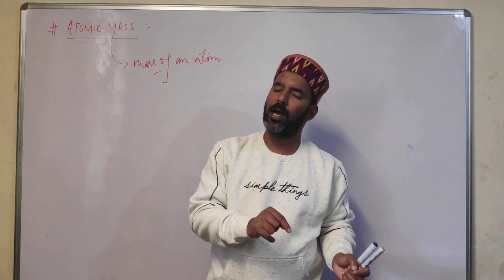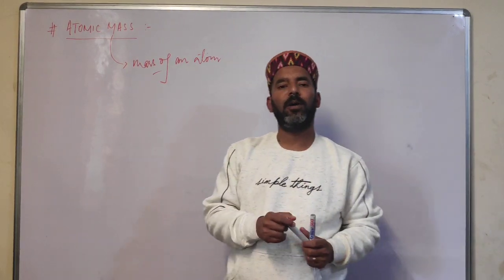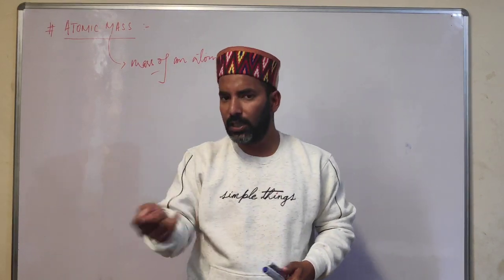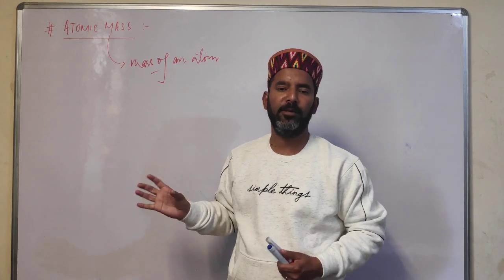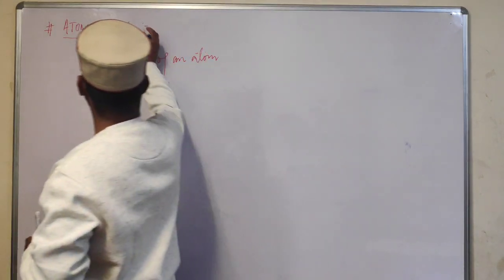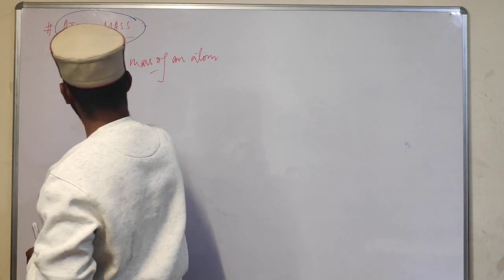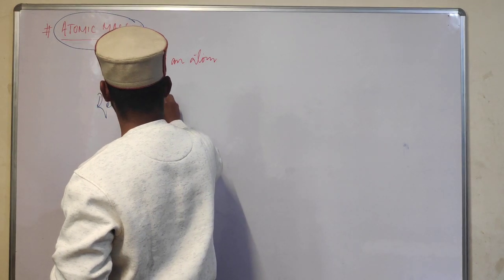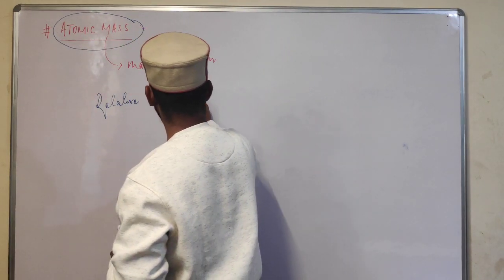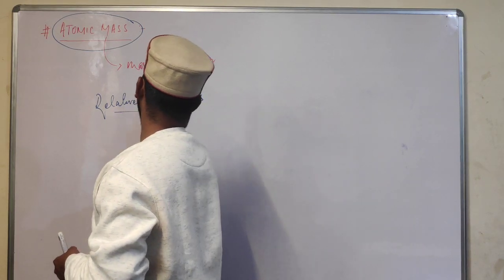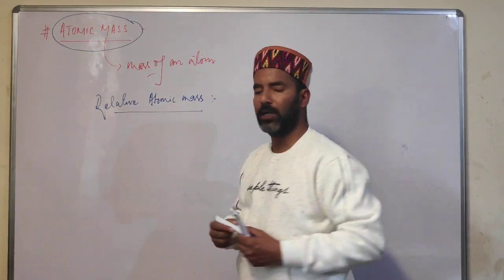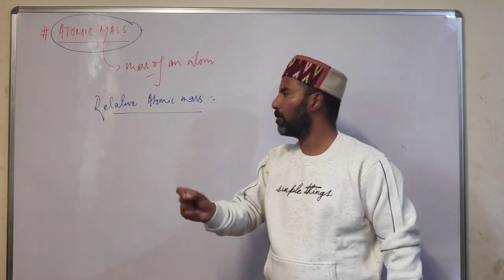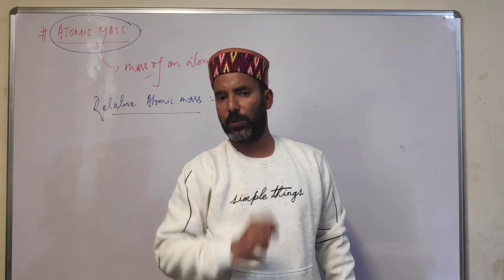So students, that is why we always express atomic mass as mass of an atom relative to another atom of a standard element. So students, this is very important to note that atomic mass is actually measured as relative atomic mass. That means to find mass of an atom of a particular element, we compare mass of one atom of that element with mass of one atom of some standard substance.